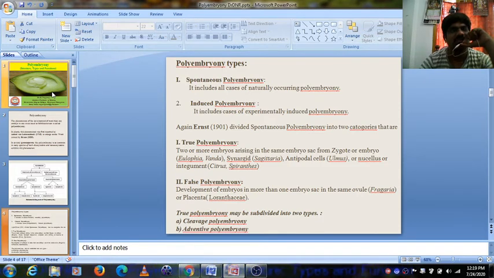It forms embryos in the same ovule. That is Fragaria, or from the placenta, embryos develop in Loranthus. True polyembryony may be subdivided into two types: cleavage polyembryony and adventive polyembryony.